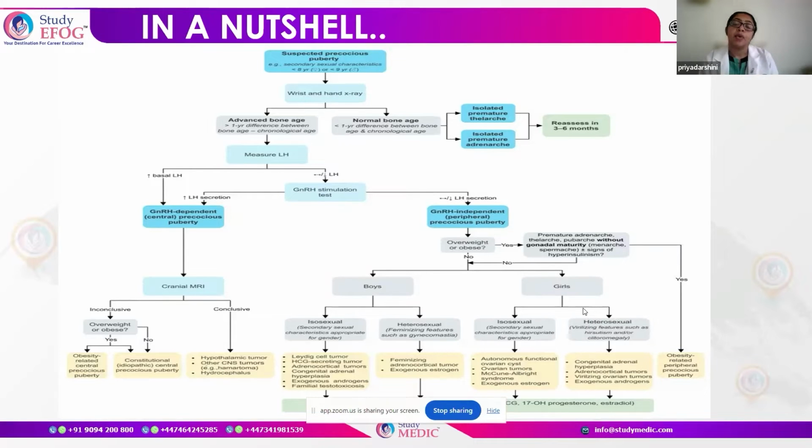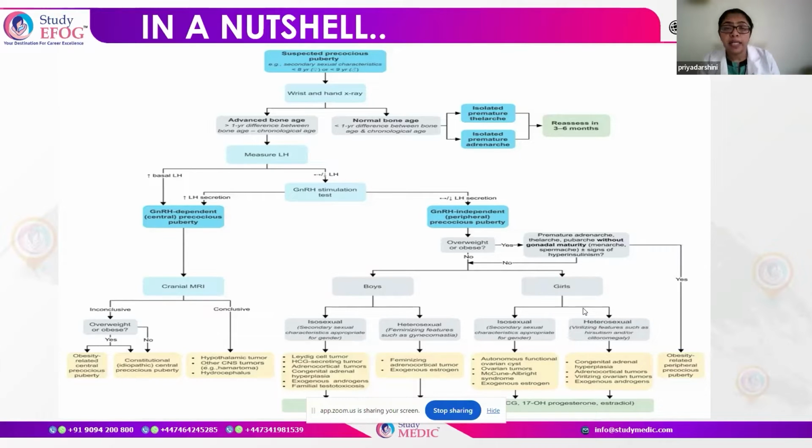Now, what are the causes for this? In a boy exhibiting feminizing features, we have to rule out feminizing adrenocortical tumors or exogenous estrogen production. Whereas if the boy presents with isosexual characters, then we have to rule out conditions like Leydig cell tumors, beta HCG secreting tumors, adrenocortical tumors, or exogenous androgen production.